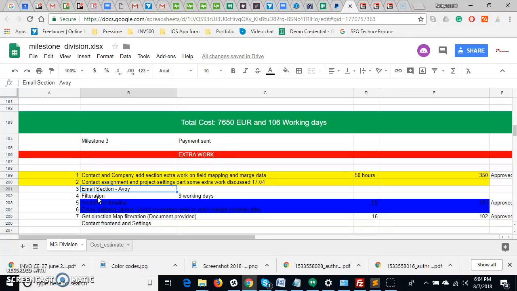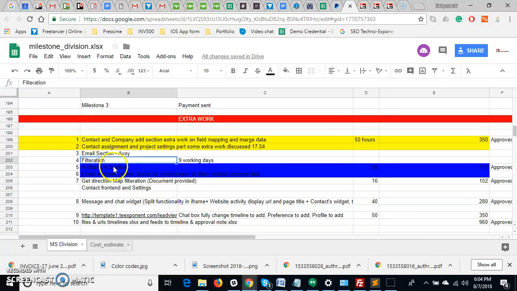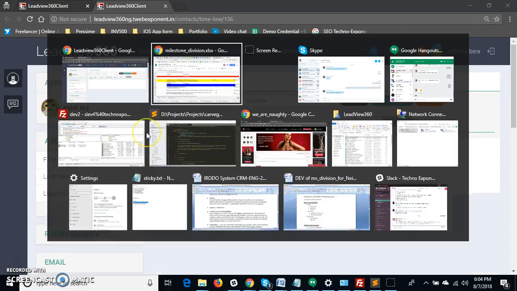This section Abhay will discuss with you later on, not done. Filtration section has not been done. Archive timeline has been done. Email address, full social, that I showed you already. Get direction in the map, that is also done. I can show you that too.